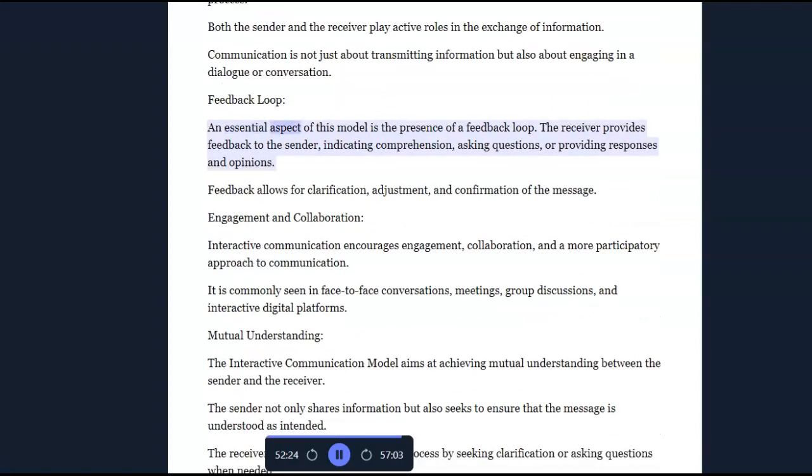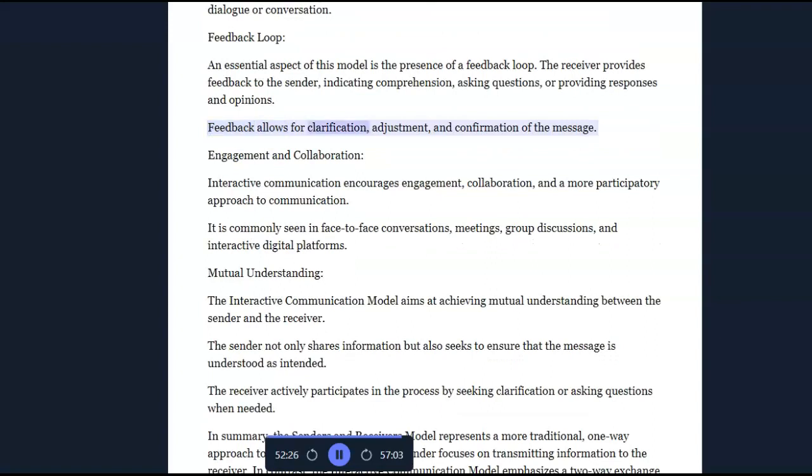Feedback loop. An essential aspect of this model is the presence of a feedback loop. The receiver provides feedback to the sender, indicating comprehension, asking questions, or providing responses and opinions. Feedback allows for clarification, adjustment, and confirmation of the message.